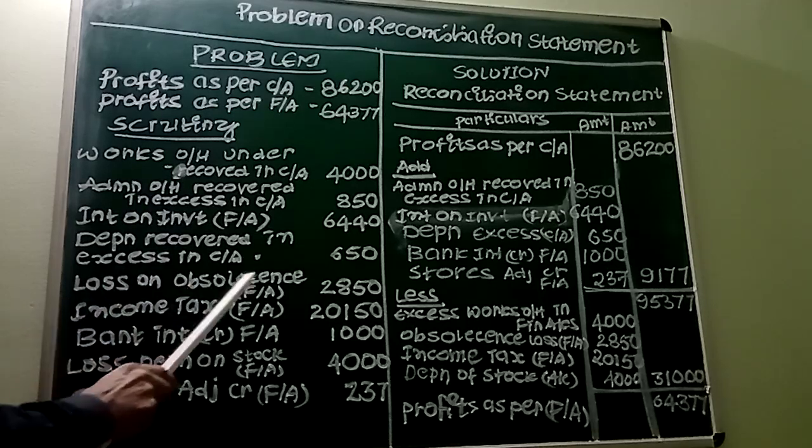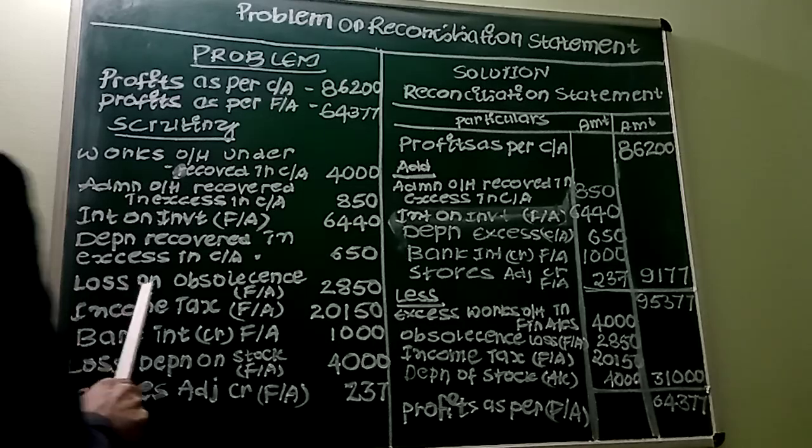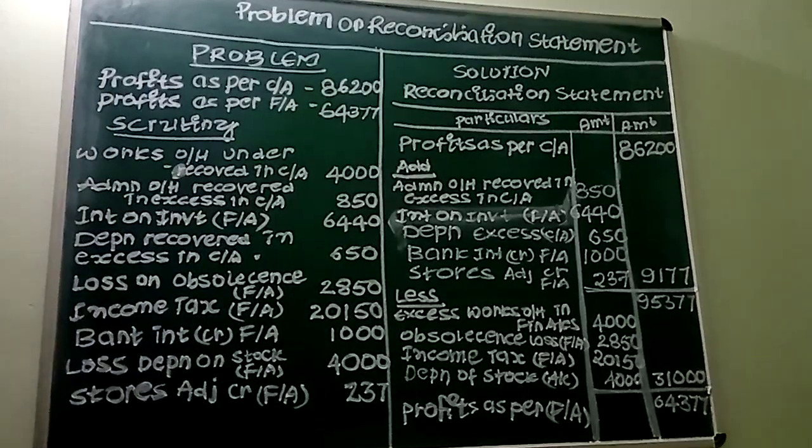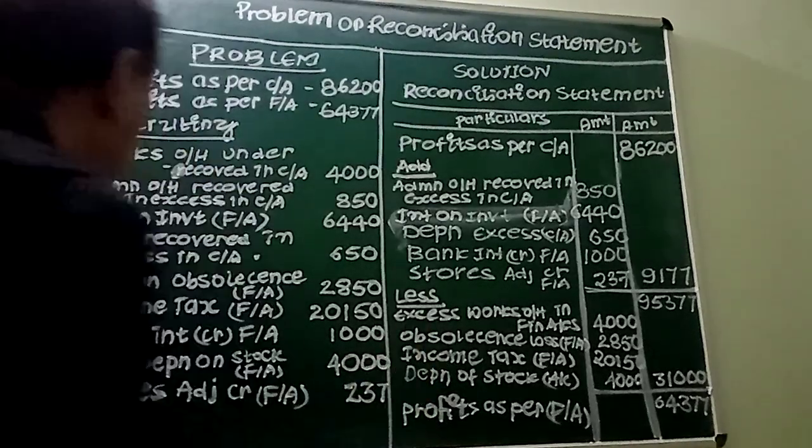Next, loss on obsolescence. Please understand, this is purely a financial charge. Loss on obsolescence will definitely reduce the profit in financial accounting. This item will not appear in cost accounting because it is purely a financial charge. Loss on obsolescence will be charged only in financial accounting, which obviously decreases the profit in financial accounting. So we have to deduct this item.